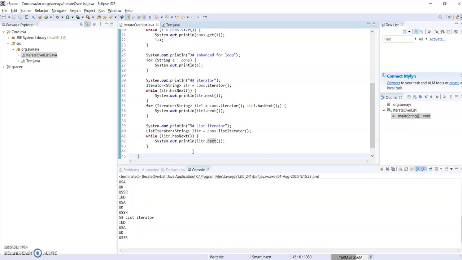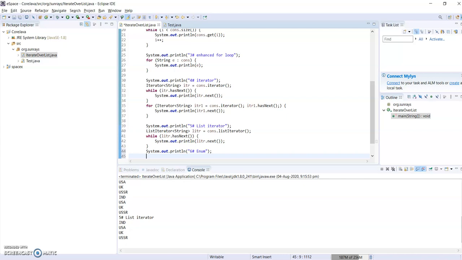Okay, let me see the log. Yeah, list iterator, we got the output. After list iterator, we have enumerator. Enumerator is also one of the important questions, like what is the difference between iterator and enumerator. Probably we can discuss that in some other video.